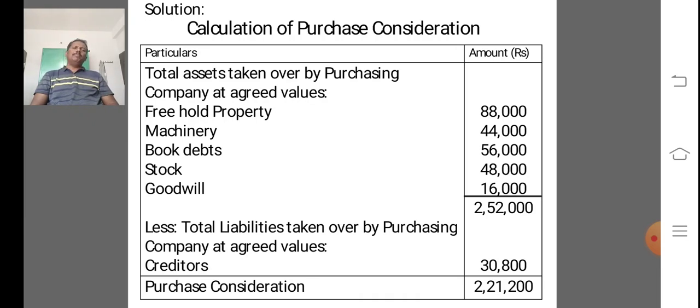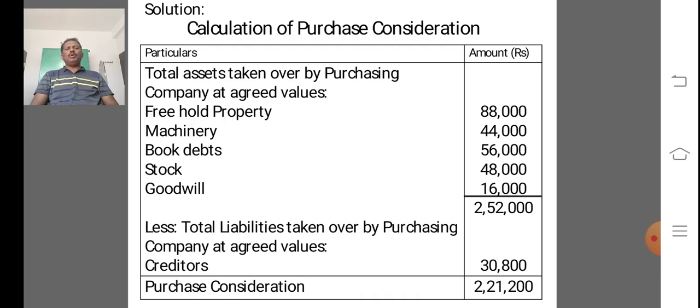In this problem, the purchasing company took over the freehold property at rupees 88,000, machinery at rupees 44,000, book debts at rupees 56,000, stock at rupees 48,000, and goodwill 16,000.